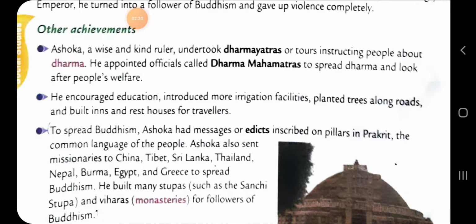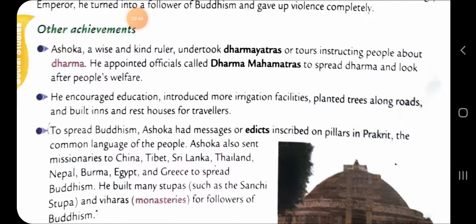Dharma means some values like honesty, truthfulness, simplicity, righteousness, non-violence, and so on. Some basic values.